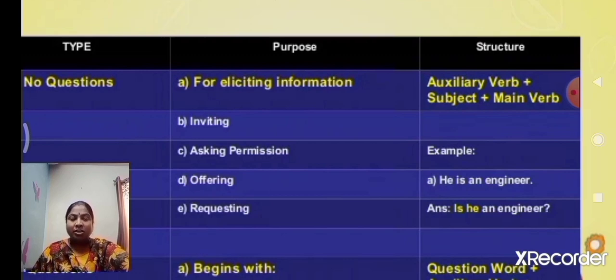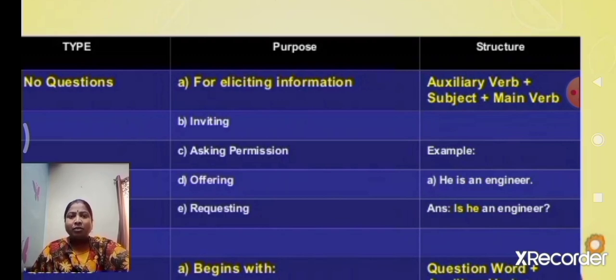Follow the structure, children. Here auxiliary verb and main verb is one, that is, is. Next subject, he. Next main verb. Here no main verb in the sentence, so we add the object. Is he an engineer? That is the question. Okay, got it, children?